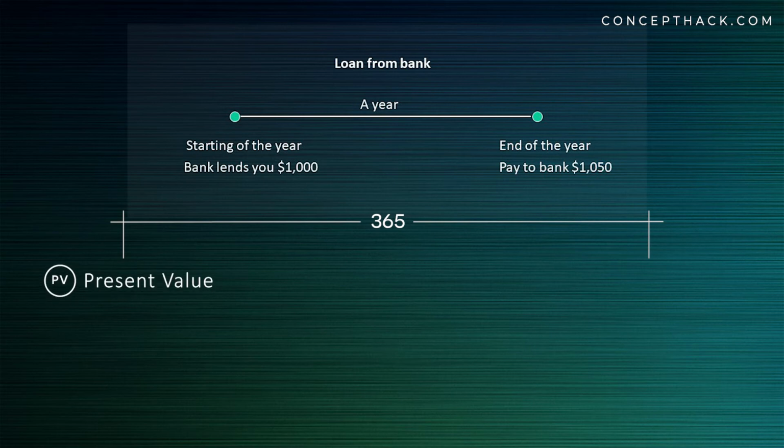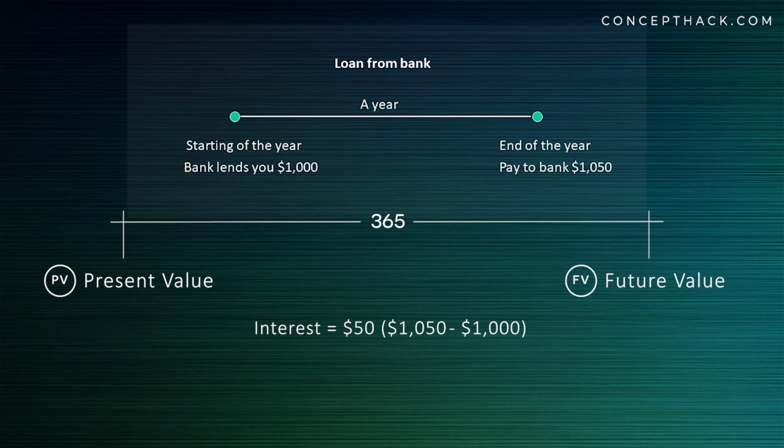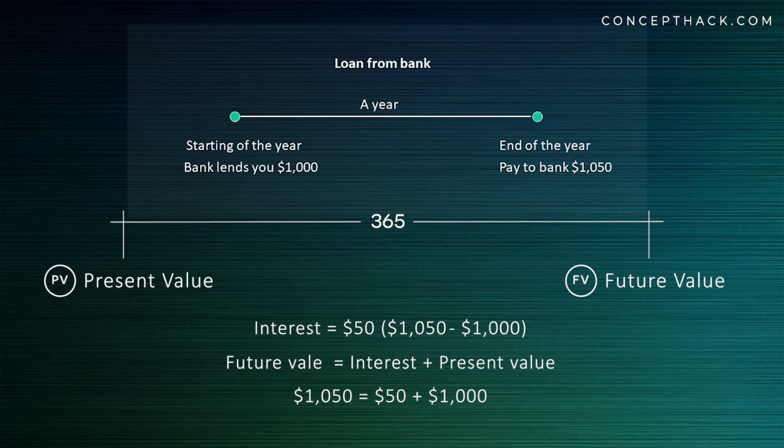The bank is charging $50 as interest in order to make sure the value of money today is equal to the value of money in future. With this example, we can create a basic formula. Future value of money is equal to present value of money plus interest.